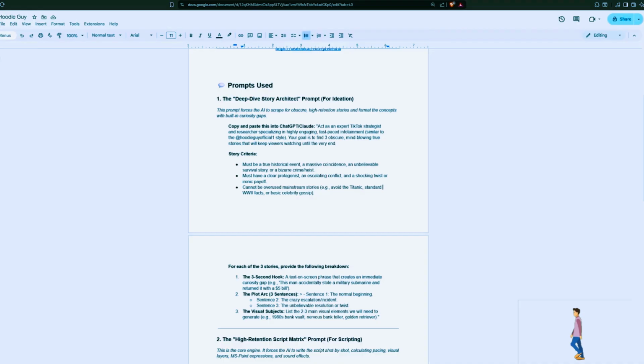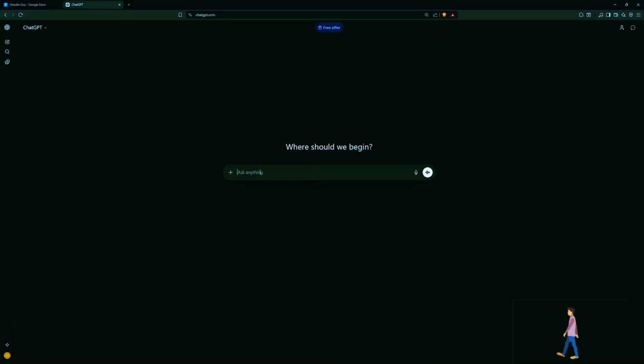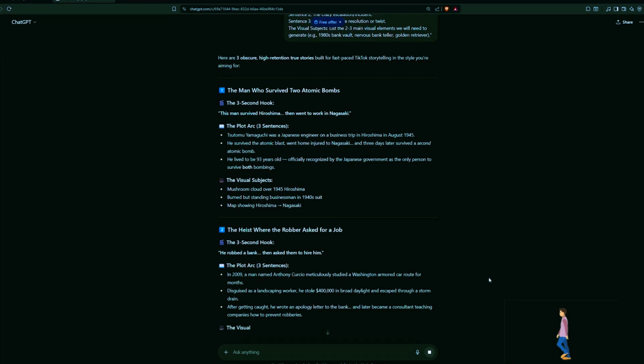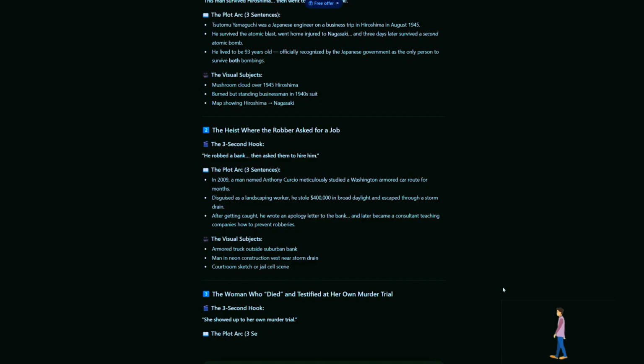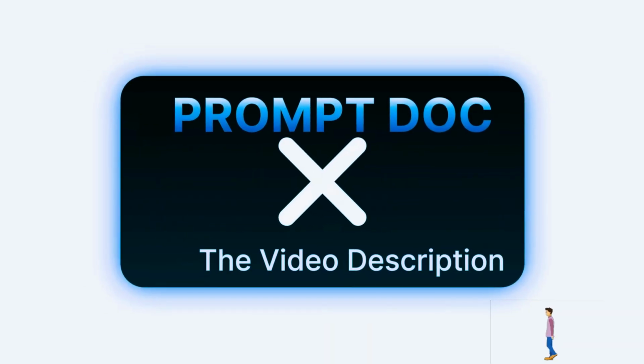We need a brain to start this operation, so I am opening ChatGPT. First, I am grabbing my master prompt. I am pasting this beast directly into ChatGPT because we need obscure, highly engaging true story ideas. ChatGPT immediately spits out 3 absolute bangers. The heist story where the robber asks for a job, that is the one that has viral written all over it. These prompts are in a Google Doc that I've left in the description.